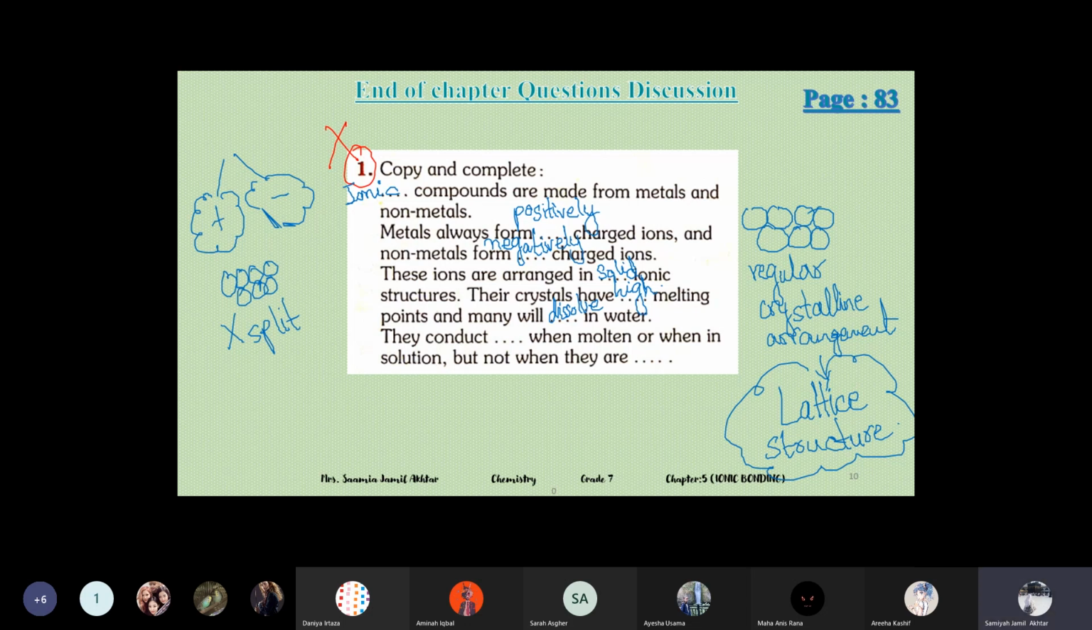Okay, they conduct dash. Electricity. Yeah, they conduct electricity. I am writing here: they conduct electricity when molten or when in solution, but not when they are solid. Very good. Not when they are solid. Okay.